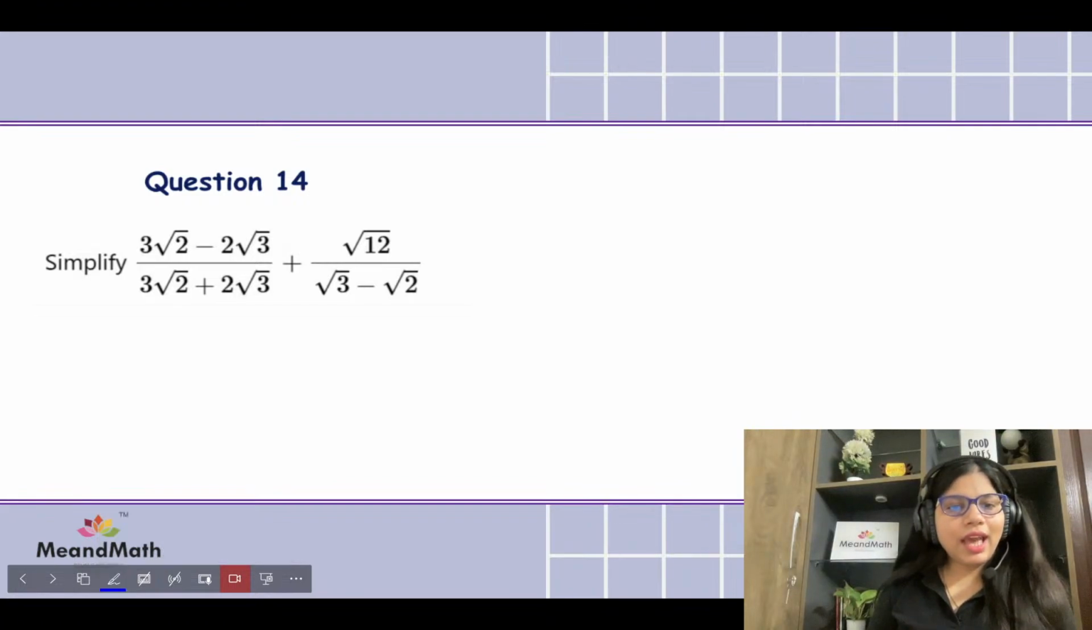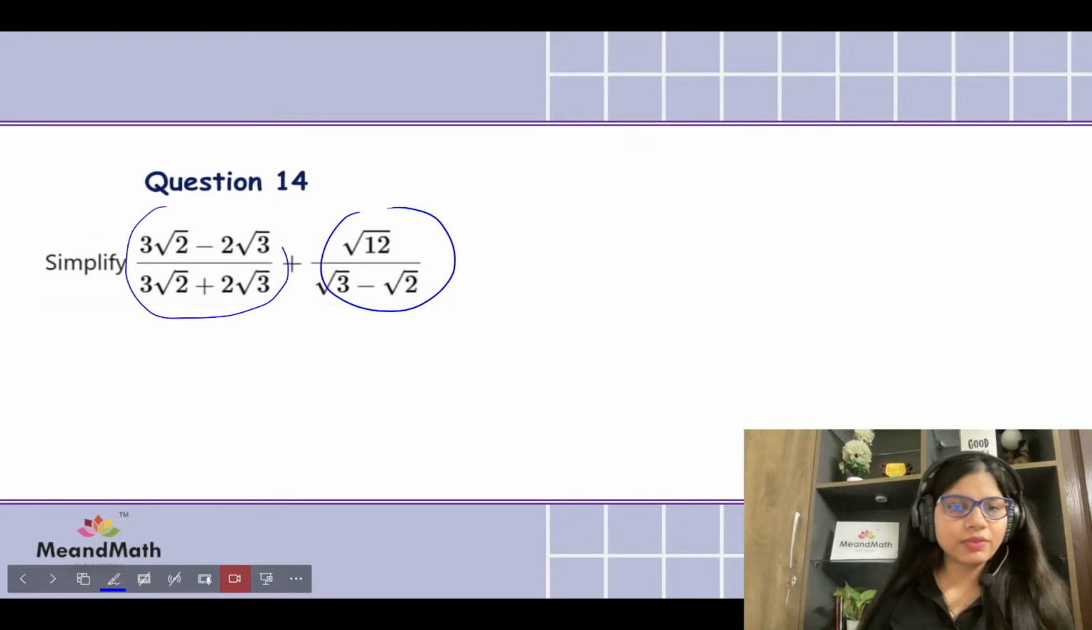Over here they actually tried, it's scary but not difficult for sure. So what they are doing over here, we are actually getting 2 different questions merged together. So this question we have to rationalize this, and here basically because we can't take anything common, so we have to rationalize this as well. So let's get started. 3 root 2 minus 2 root 3 over 3 root 2 plus 2 root 3. Can you just tell me what we're going to be doing here?